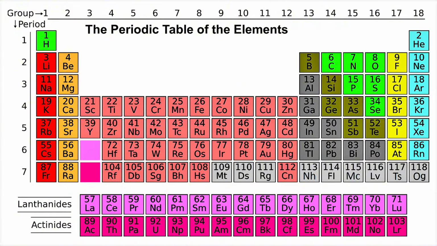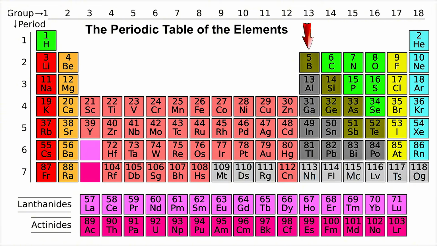In another group, we have group 13. After group 12, we have group 13. This group 13 is known as group 3A. You can see we have group 1, group 2, groups 3 to 12, which is group 3B, known as the transition metals. And we have group 13 on the other hand, which is known as group 3A.